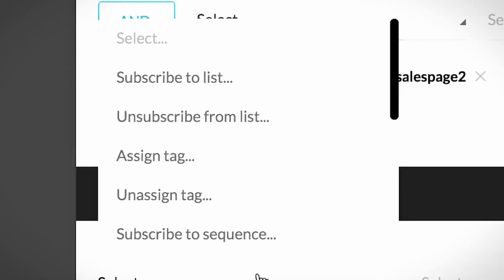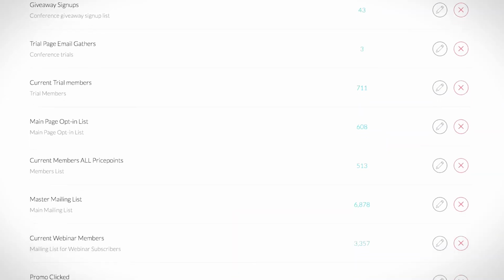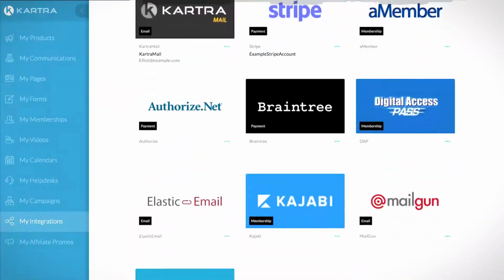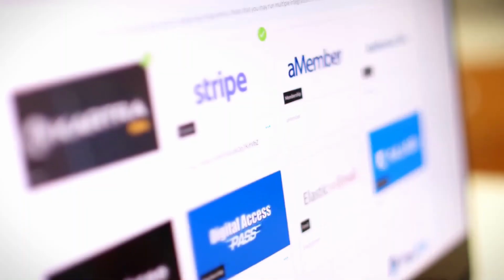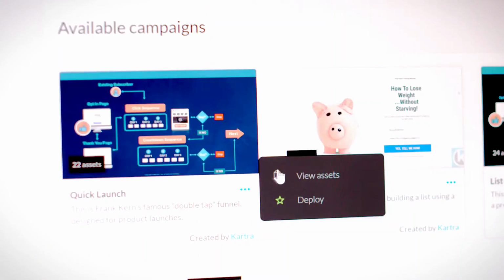But here's the game changer. Kartra comes with a CRM system that rivals pricier alternatives like Hubspot or Zoho. It offers a visually pleasing view of your sales pipelines, making lead management a breeze. Kartra seamlessly integrates with other tools like email marketing, automation, video hosting, help desk, and calendars.